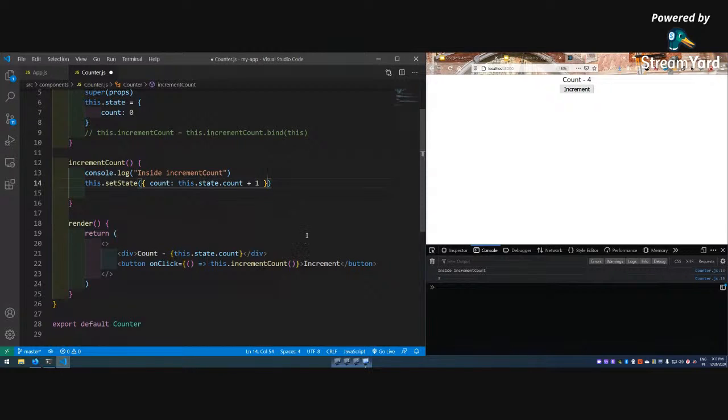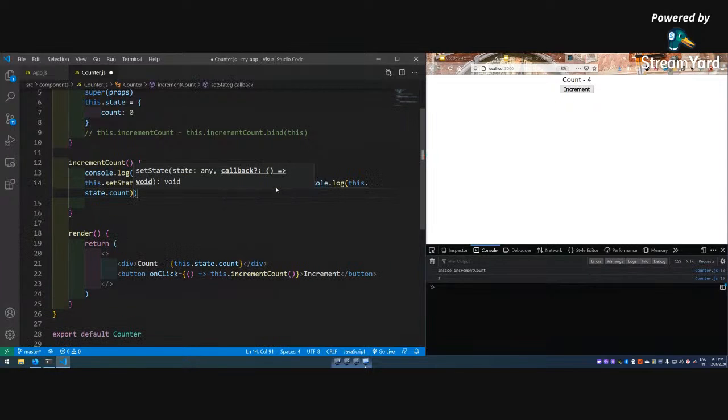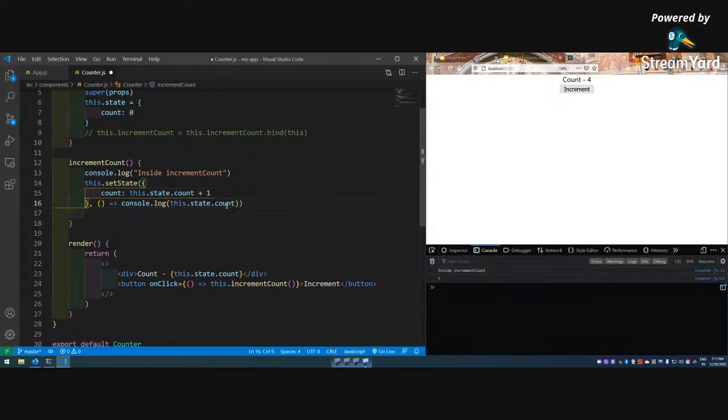Here you have to pass a comma, and then a function you can pass. So this is how the function is run. I am running it, and at the moment only this is running.